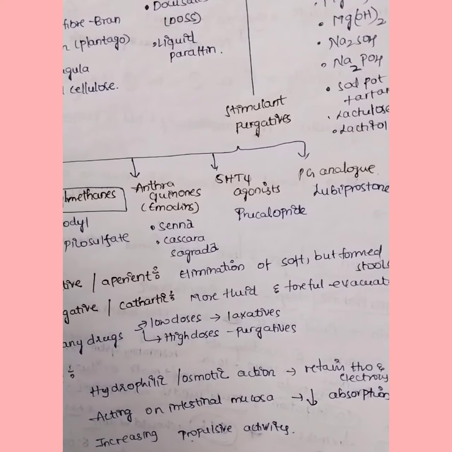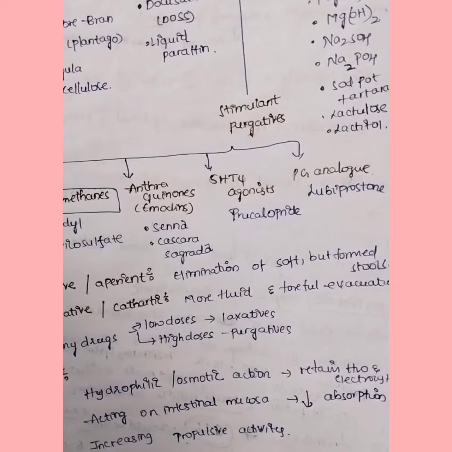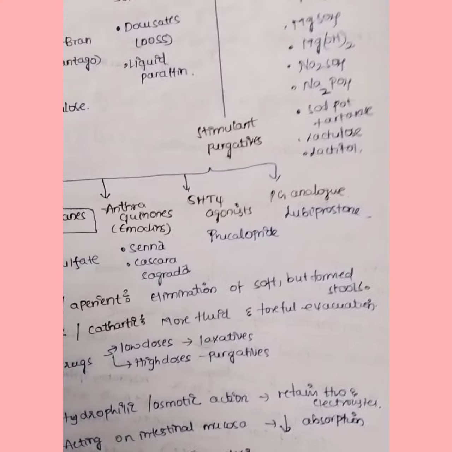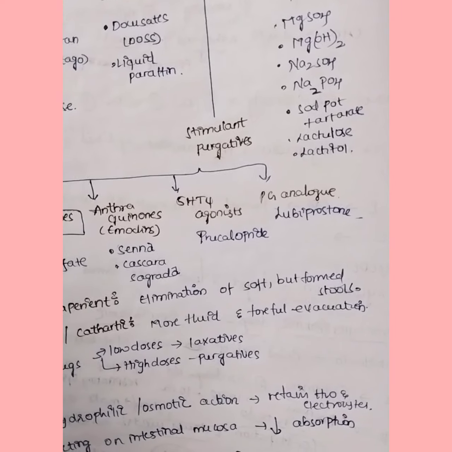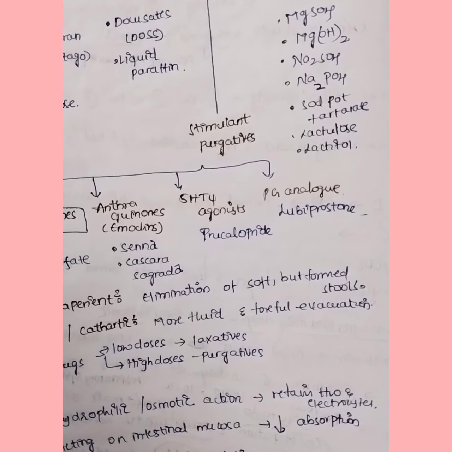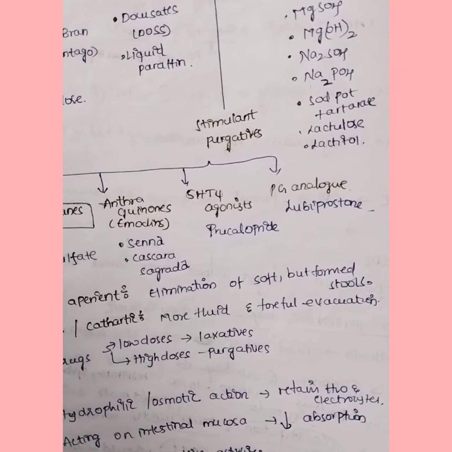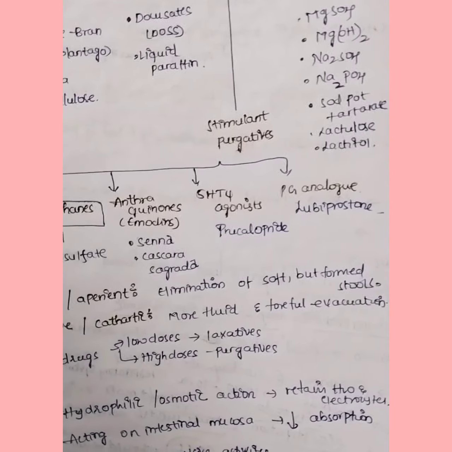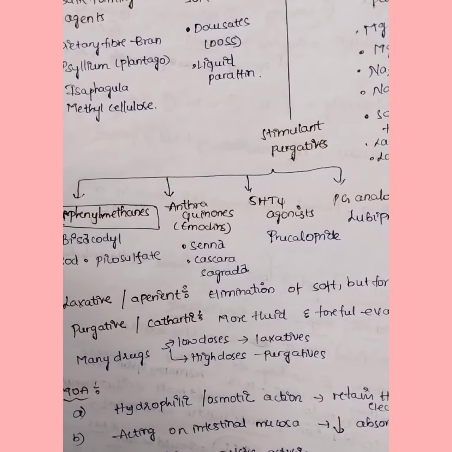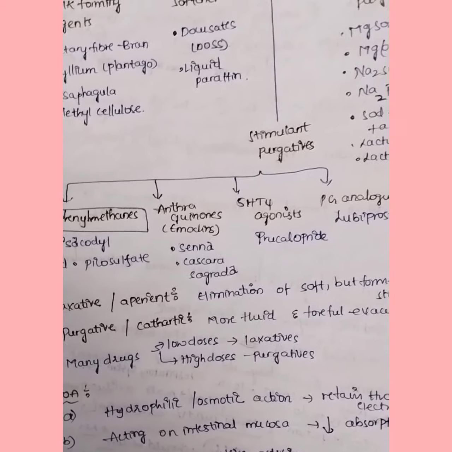And 5-HT4 agonists, which is prucalopride. Prostaglandin analogs, which is lubiprostone. So osmotic purgatives are magnesium sulfate, magnesium hydroxide, sodium sulfate, sodium phosphate, sodium potassium tartrate, lactulose, lactitol. So let's quickly discuss these drugs.